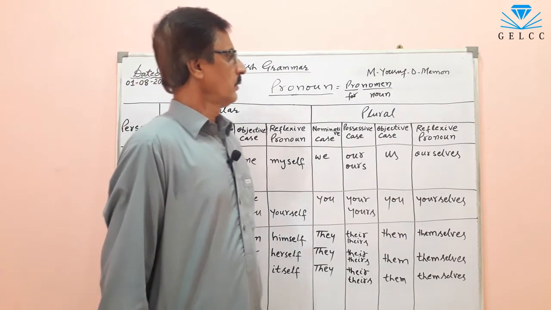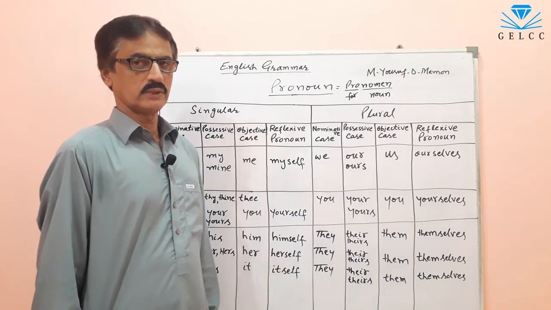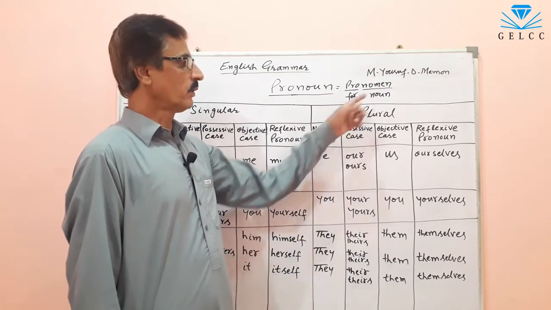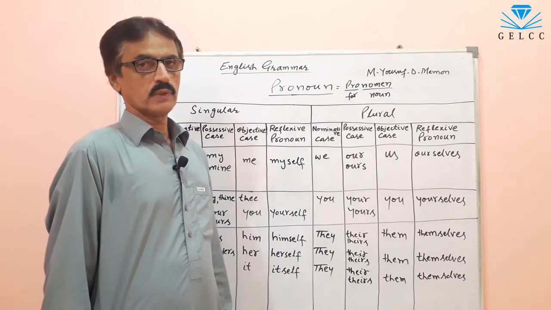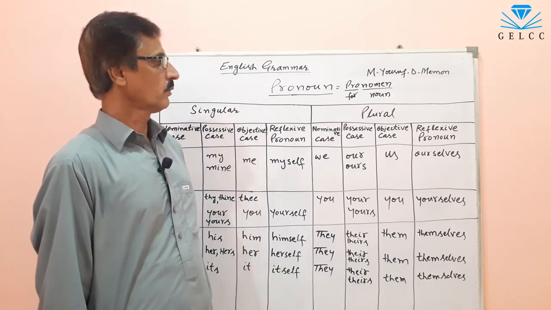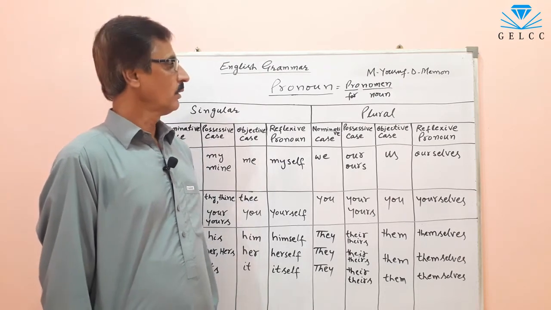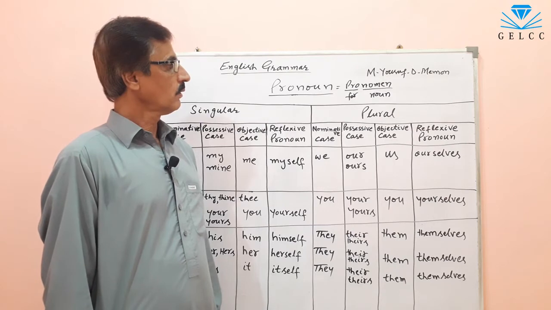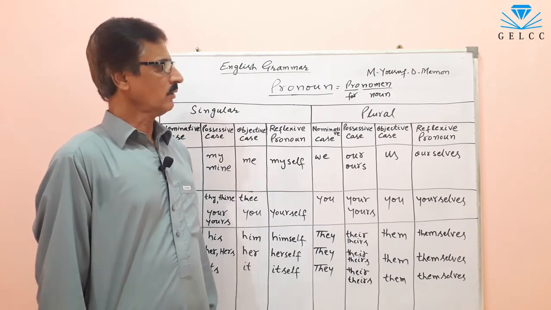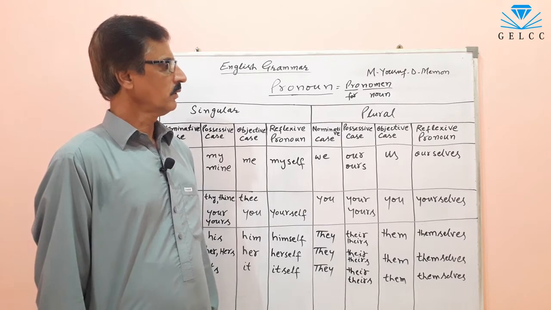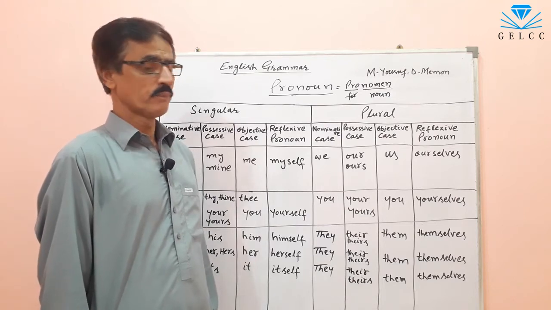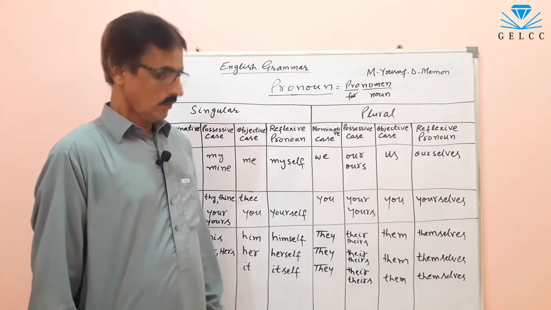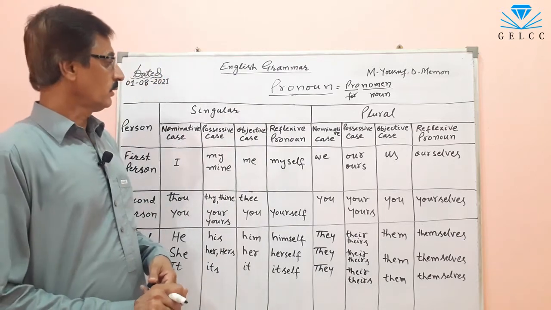So, a pronoun is a word that assumes the function of a noun in a sentence. This is the definition of the pronoun. Pro means for, noun means naming word. So any of the word classes which assume the function of a noun is called pronoun. Okay, this is the definition of the pronoun.